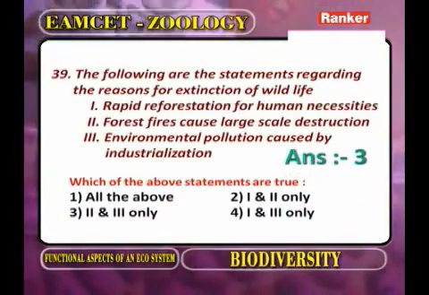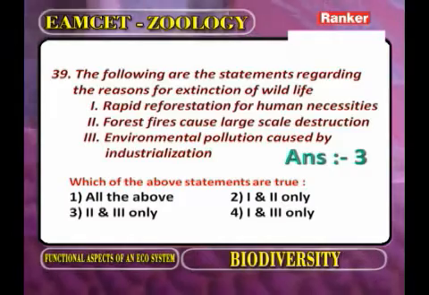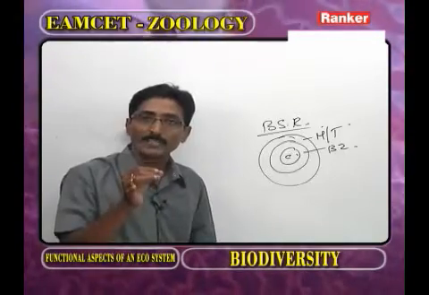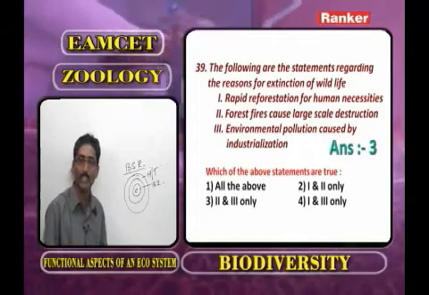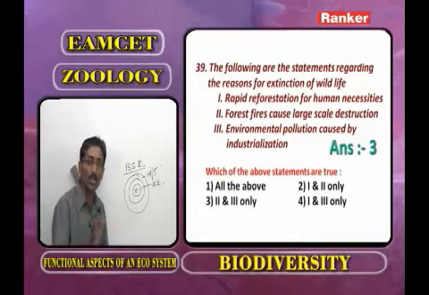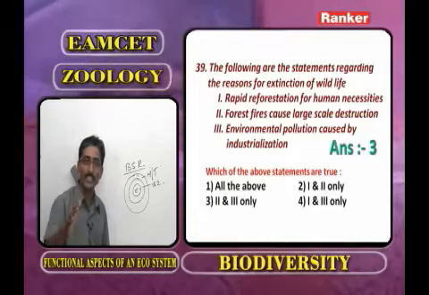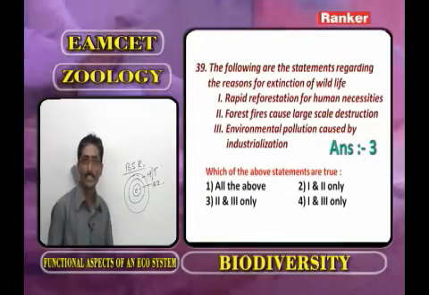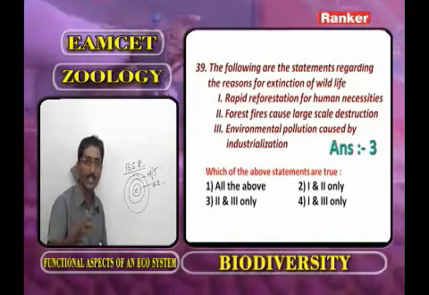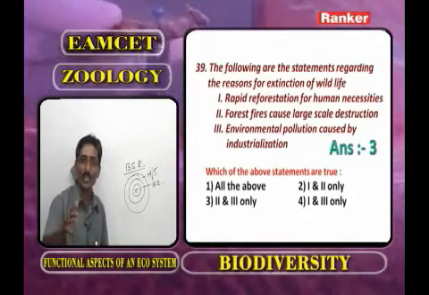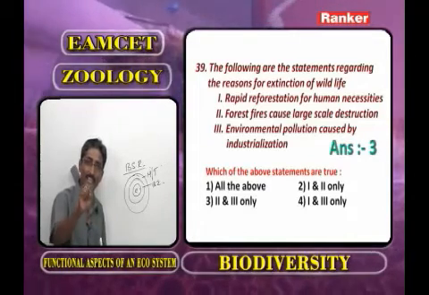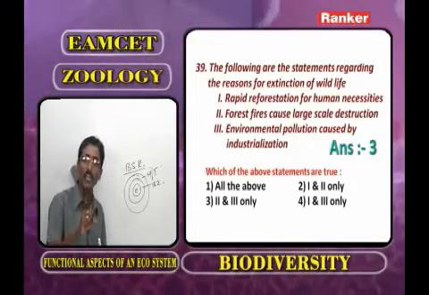The following are the statements regarding the reasons for the extinction of wildlife. The human being is mainly responsible for the extinction of biodiversity. One is pollution. The second one is growing population. The third one is advancement in technology. The fourth one is overexploitation. The fifth one is overfishing. The next one is overhunting. And we are occupying the areas of wild animals or the wildlife.